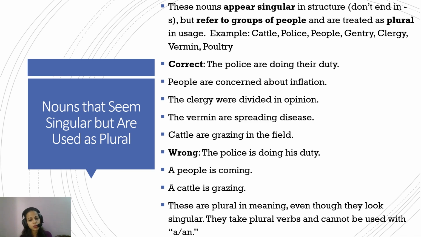"A people is coming." What is "a people is coming"? Many people are coming, or people are coming. "A cattle is grazing." I mean, there is, but again, it's a group. It can never be "a cattle is grazing." So this is wrong. These are plural in meaning, even though they look singular. They take plural verbs and hence cannot be used with "a," and the verb following these nouns is always plural. So be very mindful of these words. Just learn these words and you'll not commit mistakes.